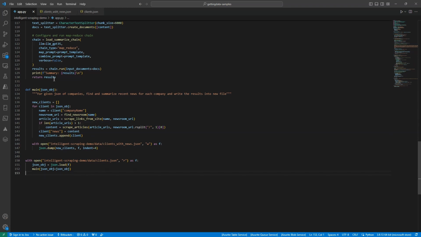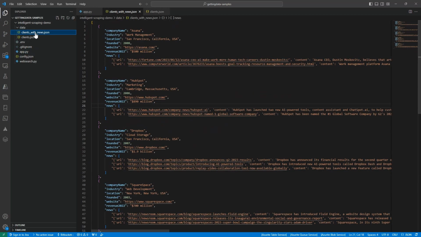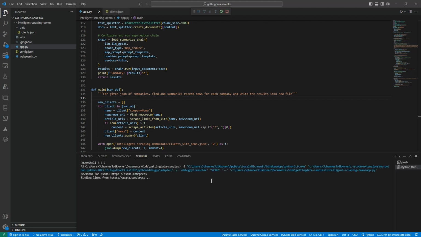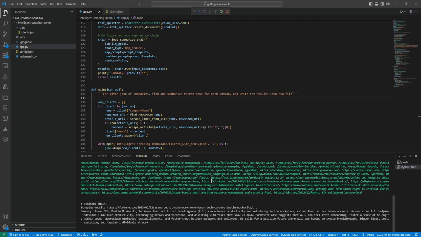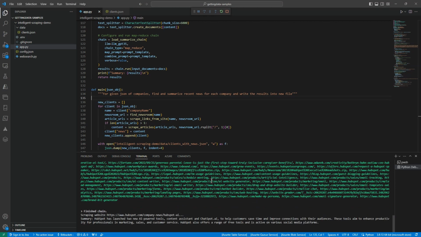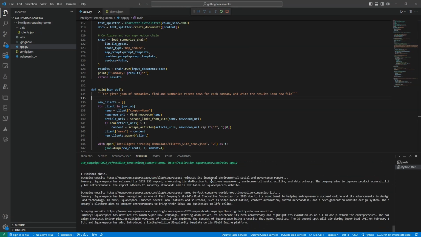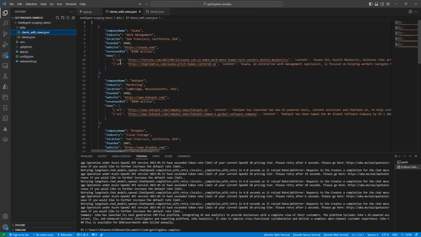So what I'm going to do now is delete the file I created earlier with the news, and then we're going to run the script again just for you guys to see. This is probably going to take around 2 or 3 minutes, so I'm just going to speed it up from here. And there we go, it's successfully run, and we have the news items here.